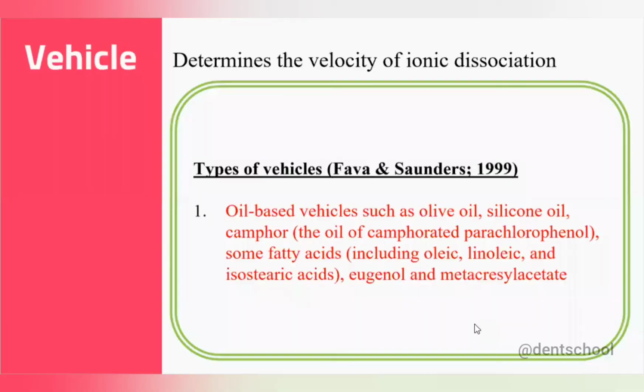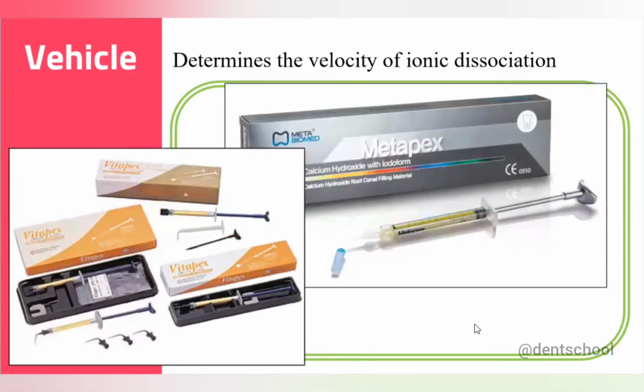And next is oil based. We know that oily vehicles have restricted applications as they are difficult to remove and will leave a residue in the canal. For calcium hydroxide with an oil vehicle, there are two examples, Metapex and Vitapex. Both have similar composition, the only difference is the company. It has calcium hydroxide around 30%, iodoform around 40%, and the rest is silicone oil.